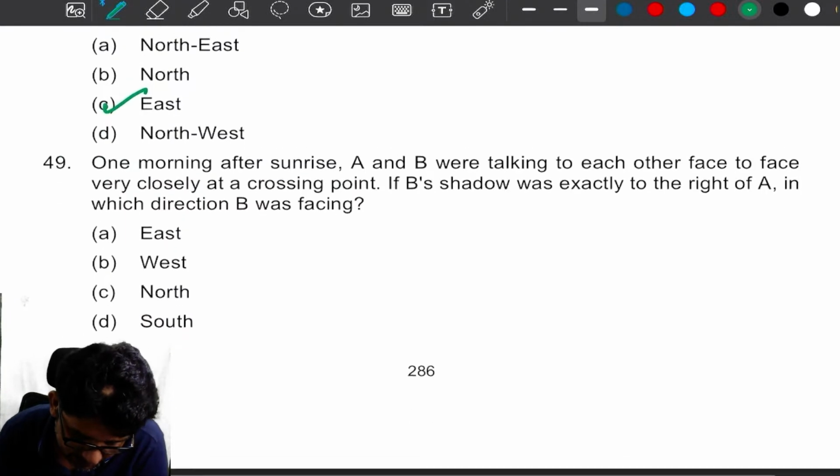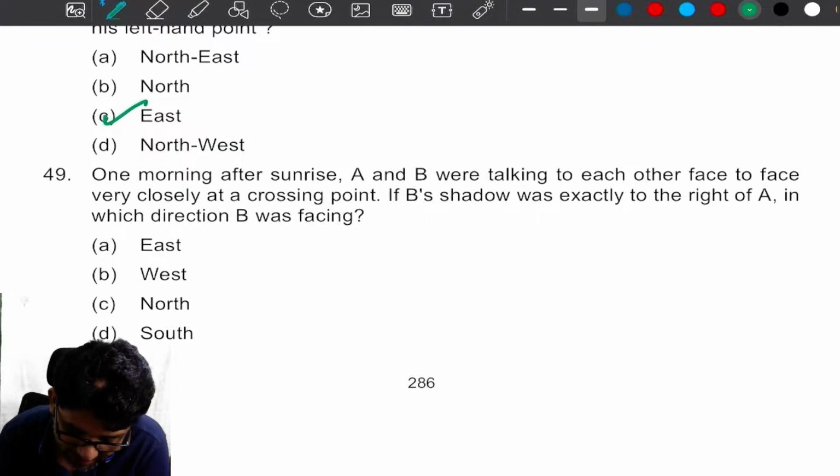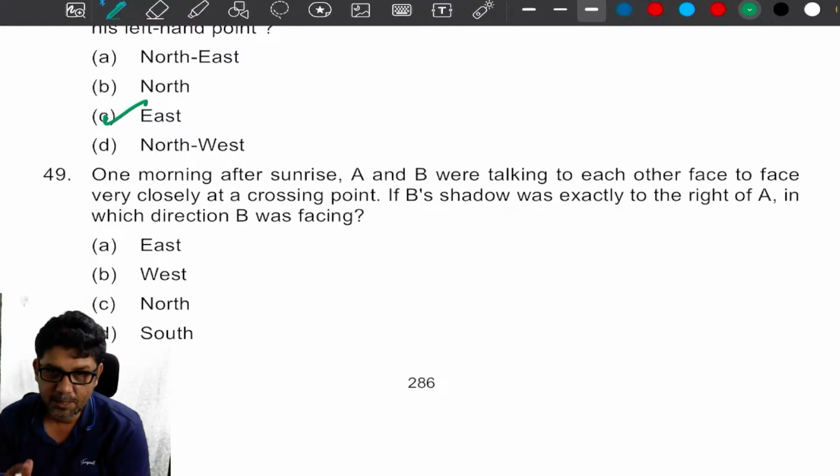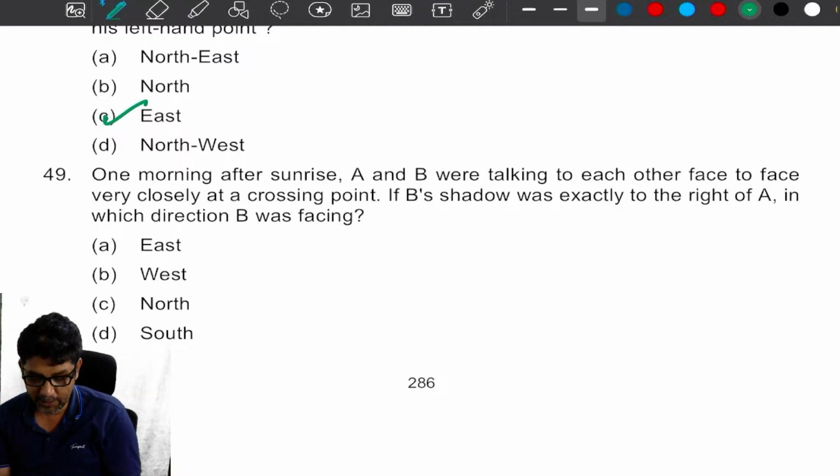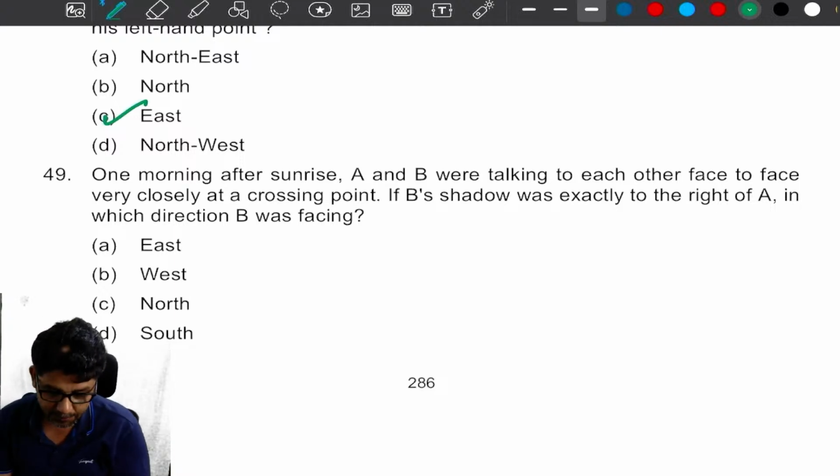Please understand this. One morning after sunrise, A and B are talking to each other face to face. Very important type of question, my dear. Very closely at the crossing point, B's shadow was exactly to the right of A. In which direction was B facing? Give me the answer, my dear. Please give the answer.